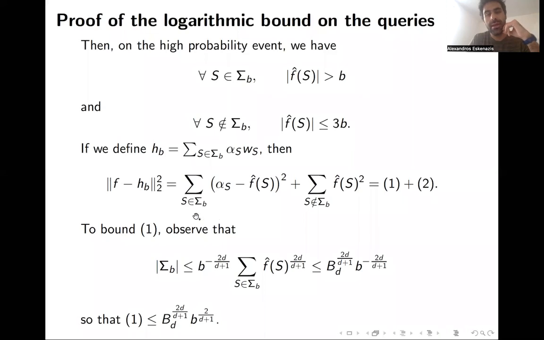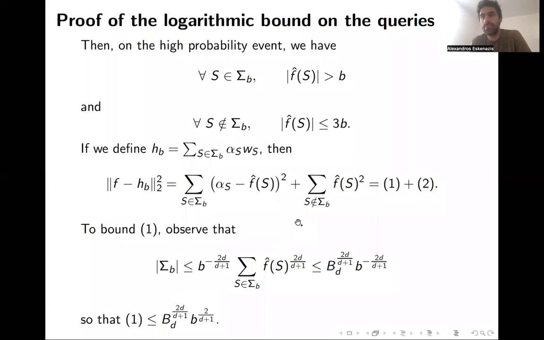For the first one, let's see how many terms are in the first sum, and we are going to estimate this by Markov's inequality, but using Bonami-Lustile. As we said, on sigma b the Fourier coefficients are greater than b. So the cardinality of sigma b is bounded above by b to the minus 2d over d plus 1, times the sum over all s in sigma b of f hat of s raised to the same power, 2d over d plus 1.